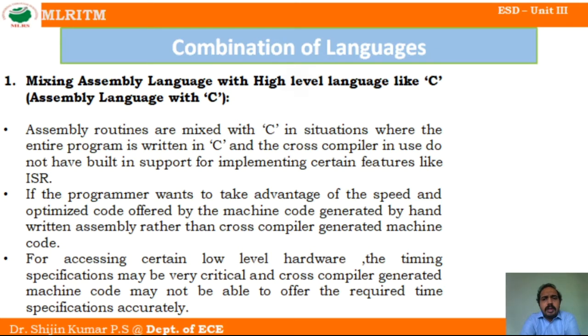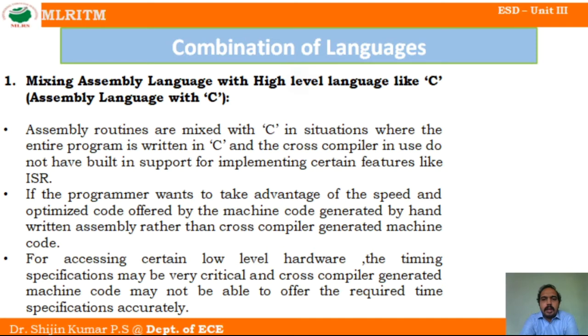In those cases the programmer can use assembly language rather than using a cross compiler to generate the machine code. It is easy to generate machine code from assembly language because it is a simple process. The assembly language we write is specific to that processor. But if you use a cross compiler, it is a complex process, and sometimes the program may take much time for execution, or the program may be lengthy when compiled using a cross compiler.